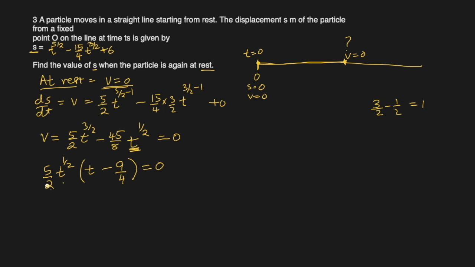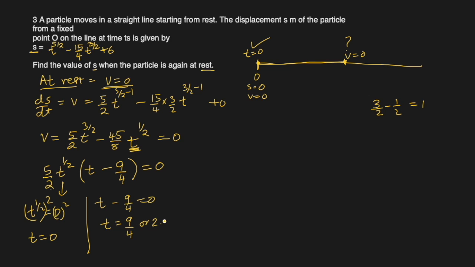So either this can't be 0, 5 over 2 can't be 0, so it will be t to the power half equal to 0. If I square both sides, it gives me t equal to 0, which is true, already known to us, so of no use. This will give us the right answer. t minus 9 over 4 equal to 0. t is equal to 9 over 4 or 2.25 seconds. This is the second time when the velocity is 0. This is the time they're asking for s.